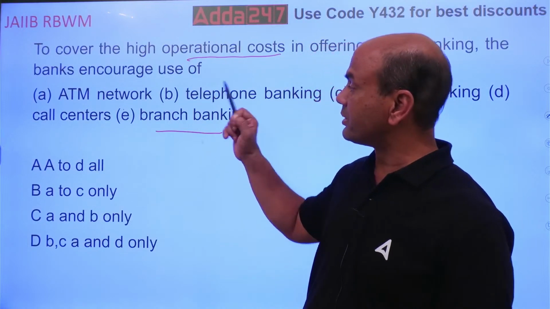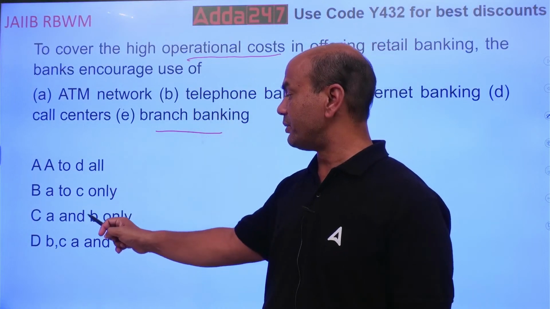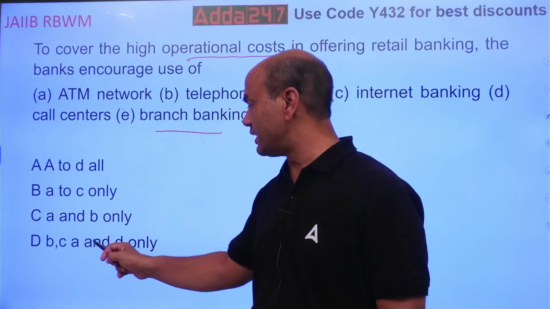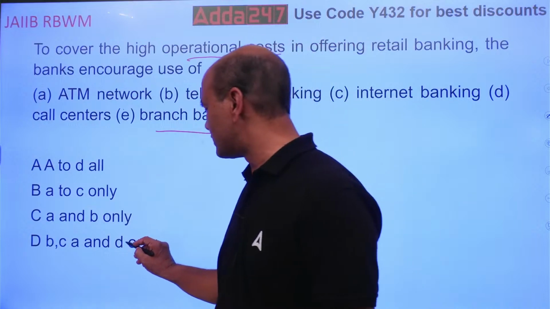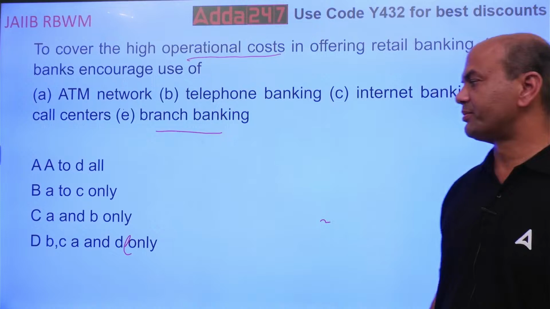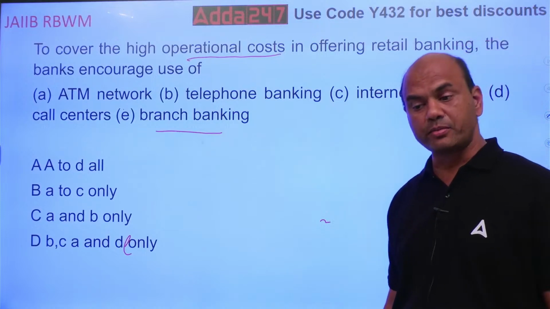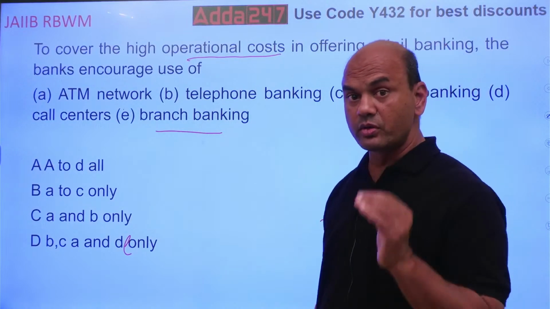So what will the bank promote? Is it A to D all? A to C only? A and B? B, C? A and D? A, B, C, D? And E also, let's call it E. So A, B, C, D, E, all of them. Which one will the bank promote to cover the higher costs? We want a lower cost now.